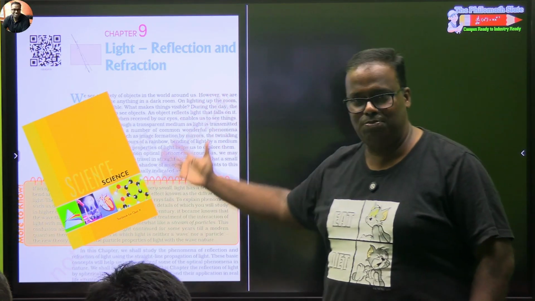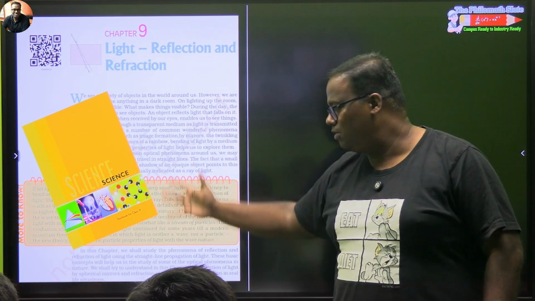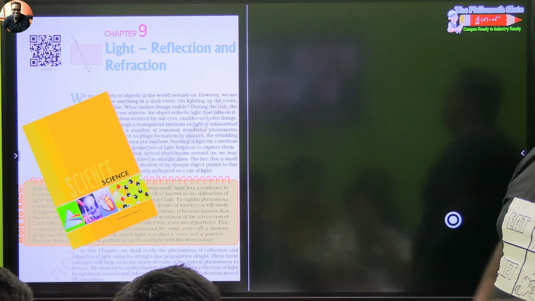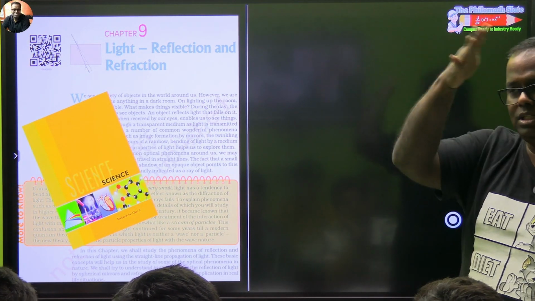So this is the first page and first portion. कुछ activity है तो उसको cut किया है. So this is the first portion, and we'll discuss each and every point that makes relevance from the NCERT perspective. If you want to know more, then the detailed videos are always there.